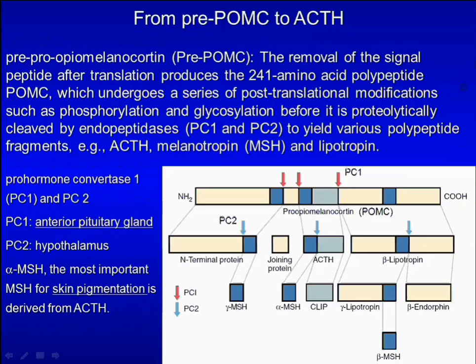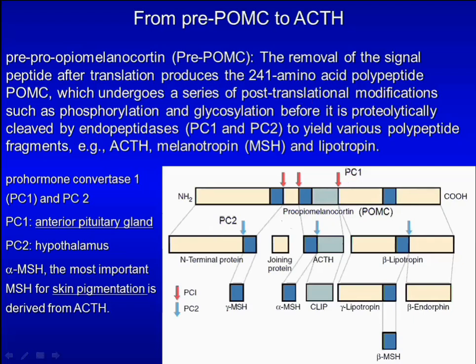Anterior pituitary glands synthesize pre-POMC. Removal of signal peptide leads to POMC. This protein undergoes a series of post-translational modifications before it is cleaved by endopeptidase PC1 and PC2.